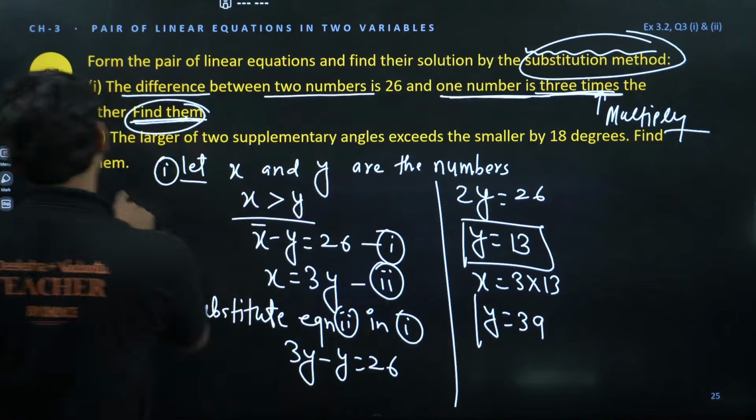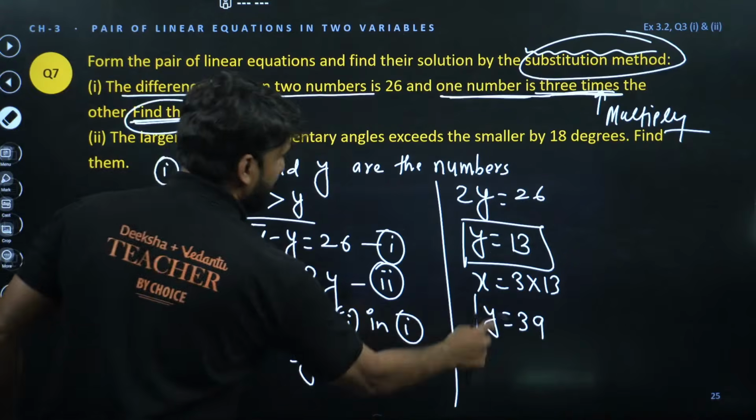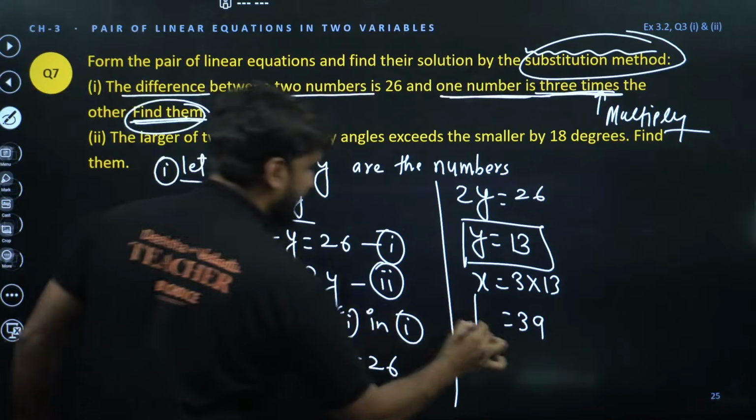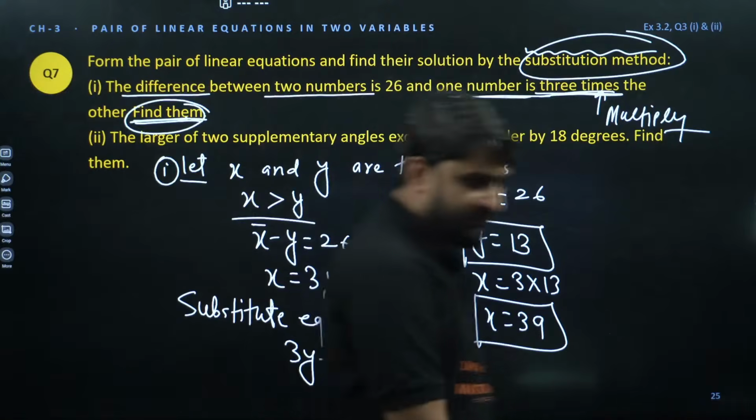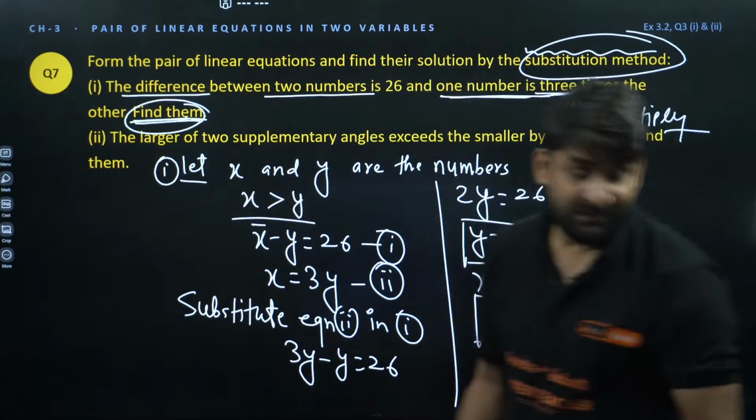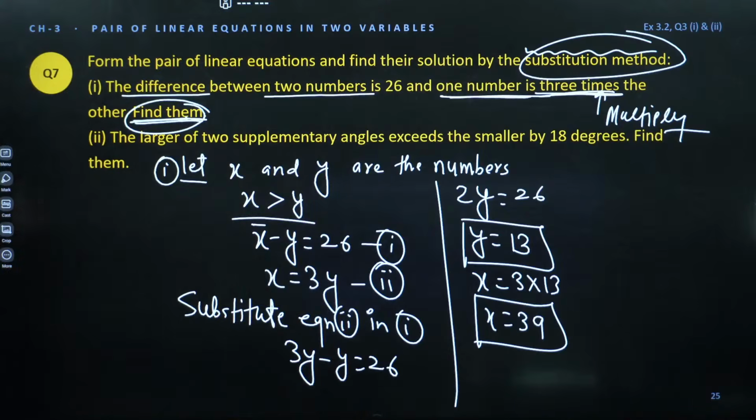Oh, this is x. Now why are we writing y? I really love y. That's why I'm writing y again and again. So this is x is equal to 39. This is the answer. Clear everyone? Clear to all champions. Now look at the second question.